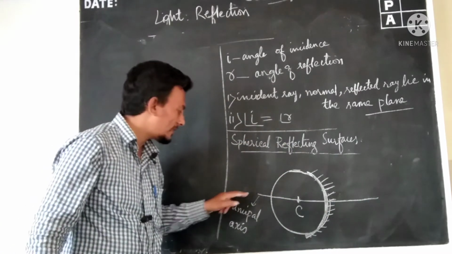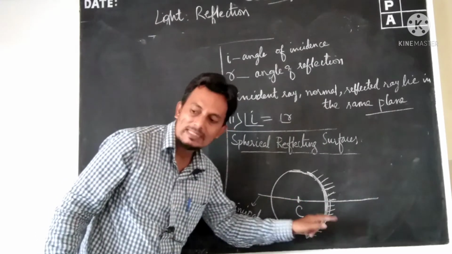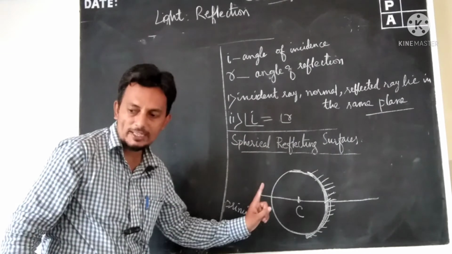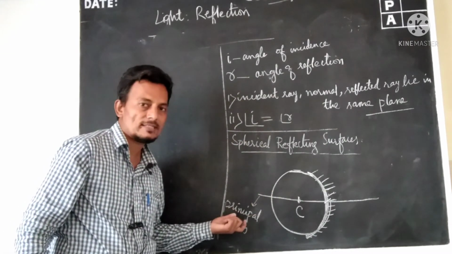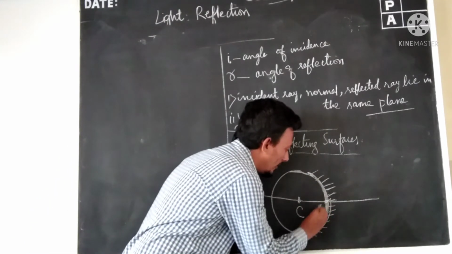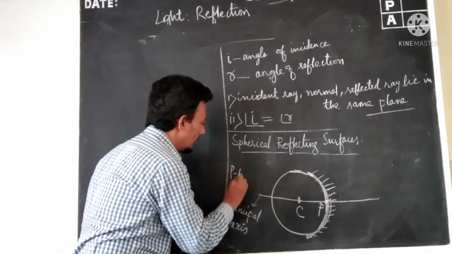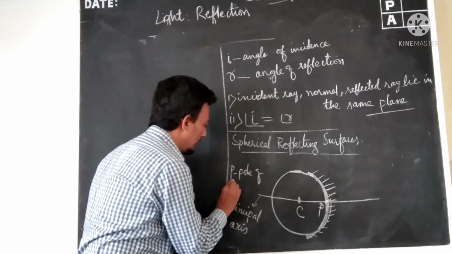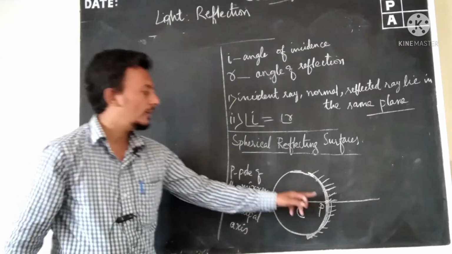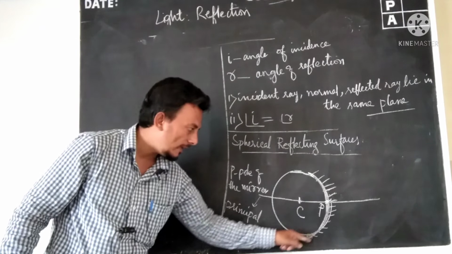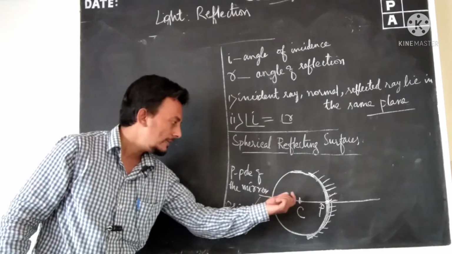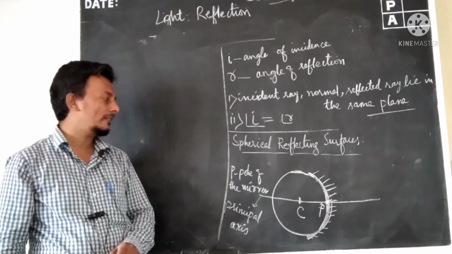The place where the principal axis cuts the spherical mirror is called P, the pole of the mirror. Spherical concave mirror, center of curvature, pole of the mirror.